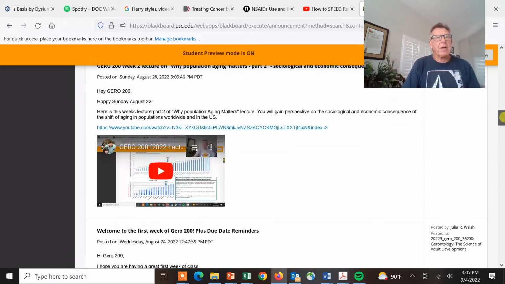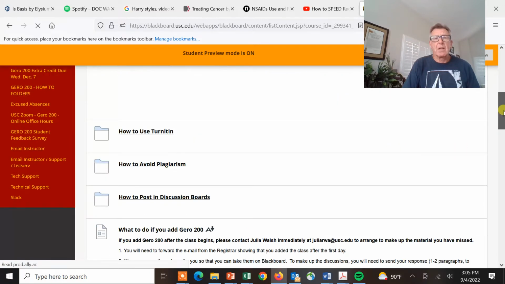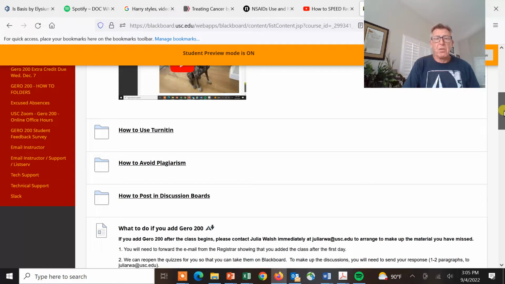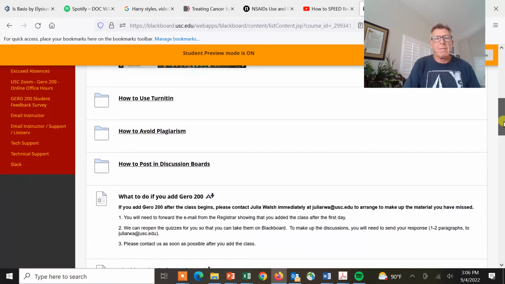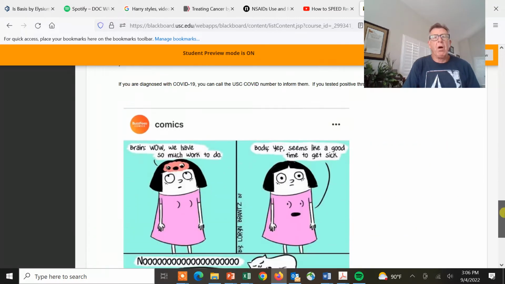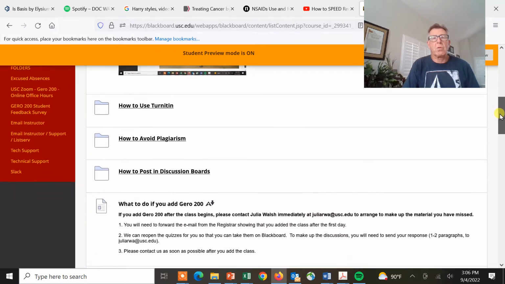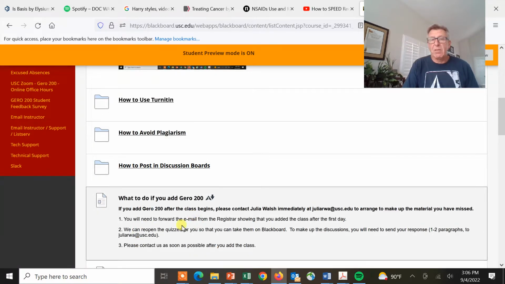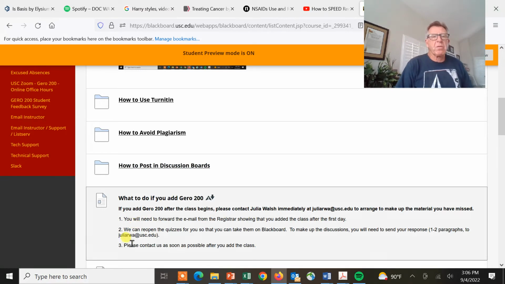And then the other thing we have right here is a how-to folder. If you click on this how-to folder, it takes you into a lot of different components of the class: how to use Turnitin, how to avoid plagiarism, which is a big deal, how to post in our discussion boards, Blackboard help, how to look at old quizzes, all kinds of really neat stuff in here. And if you look real closely, what to do if you just added GERO 200. So this explains what you've got to do right here. Julia Walsh, my wife, awesome professor who's the co-instructor, is who you can communicate with if you have any issues.